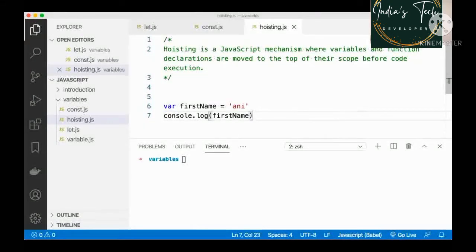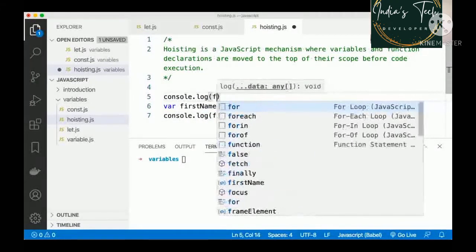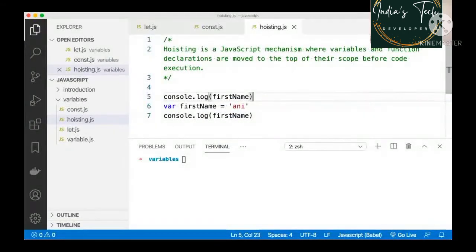But what happens is when you declare a variable with the var keyword, you can actually access that particular variable even before you technically declare it. So what has happened is on line number 6, I've declared and assigned a value to our variable. Line number 7 and onwards, if I use it, it makes sense. I have access to that particular variable. But if I try to access the variable on line number 5, and the variable is declared with var, it is still accessible. The reason is that variables declared with the var keyword get hoisted.